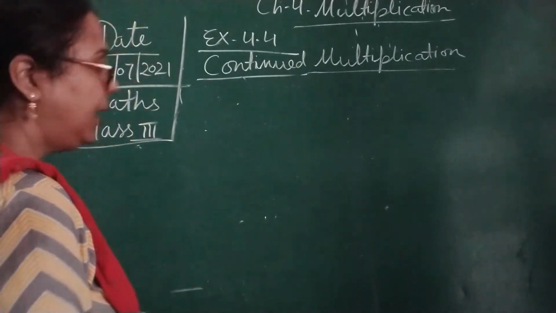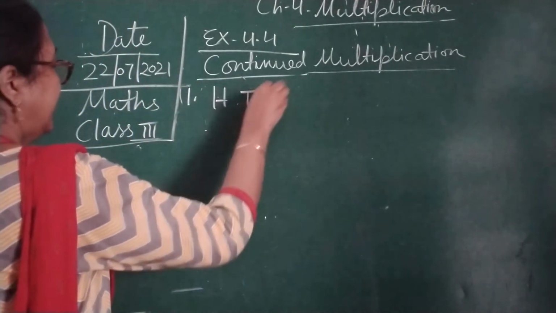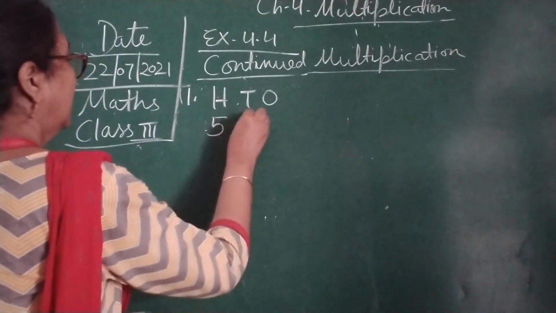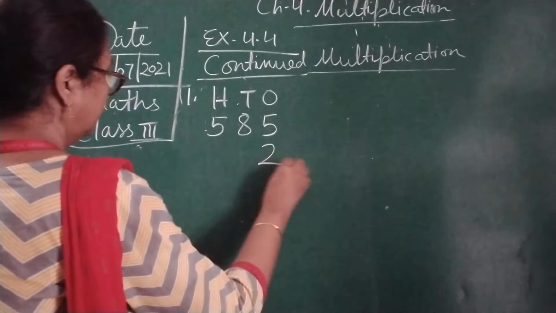So 508. Again, because this is 3 digits, we will write hundreds, tens and ones, and here you can see 585, and it is multiplying by 2.